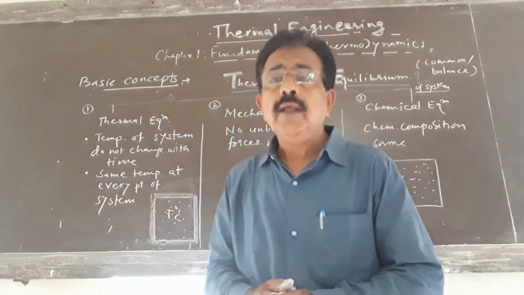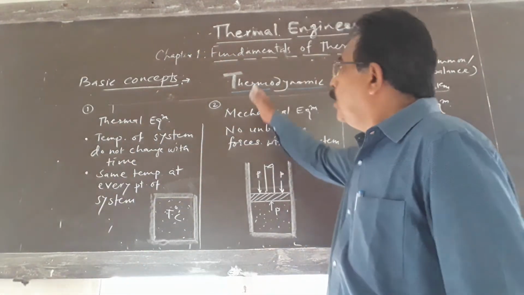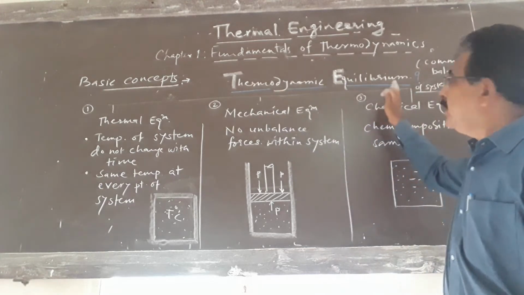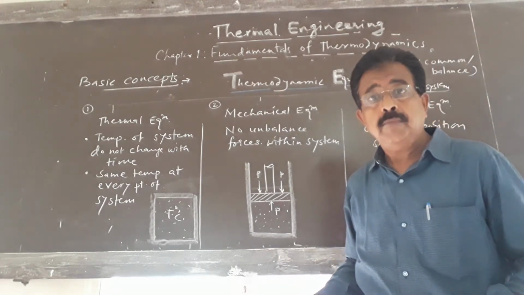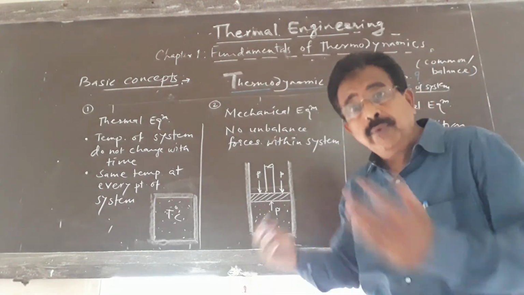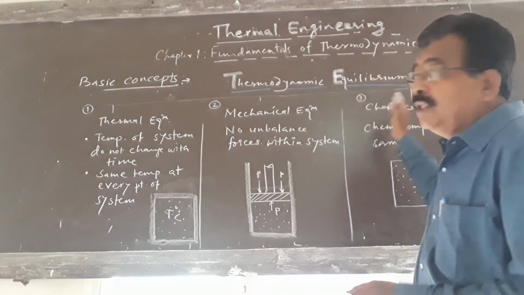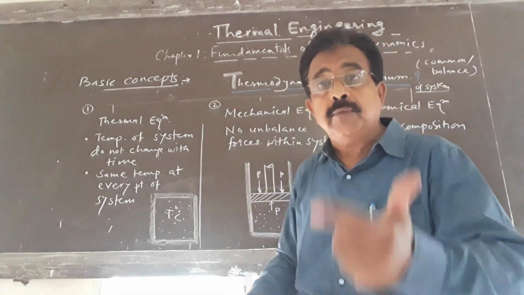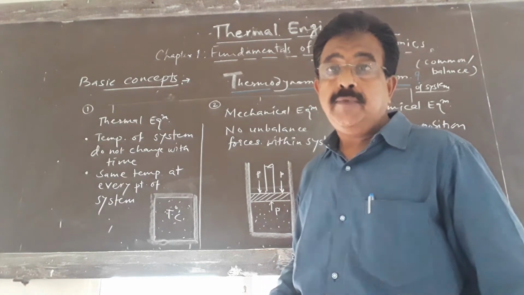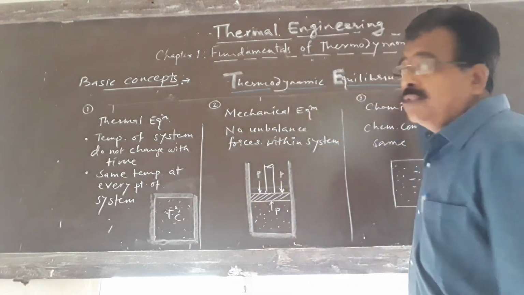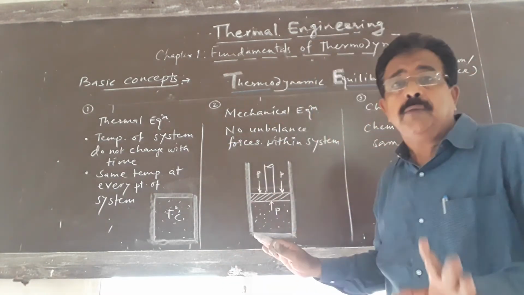Okay. Now we will see what is thermodynamic equilibrium of a system, or when we can say that a system is under thermodynamic equilibrium. Equilibrium means there should be something common or balanced.